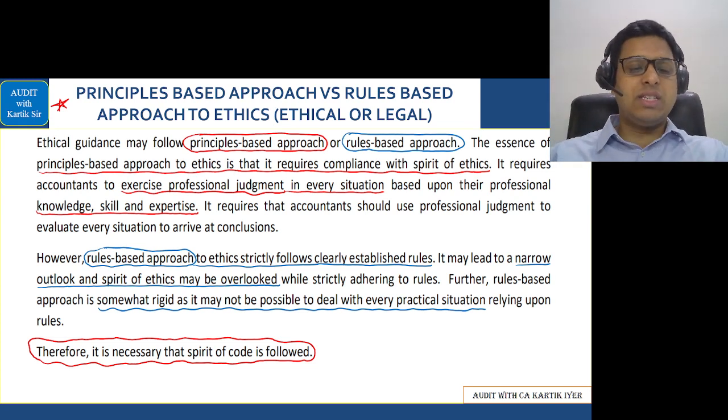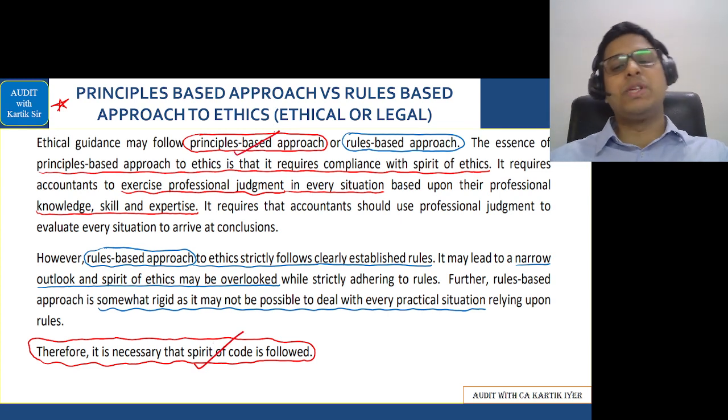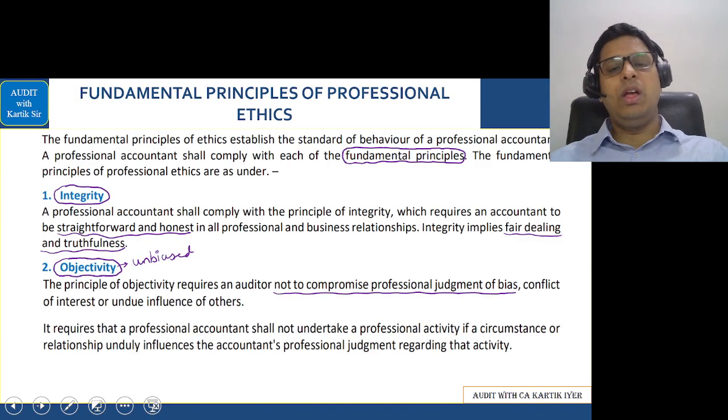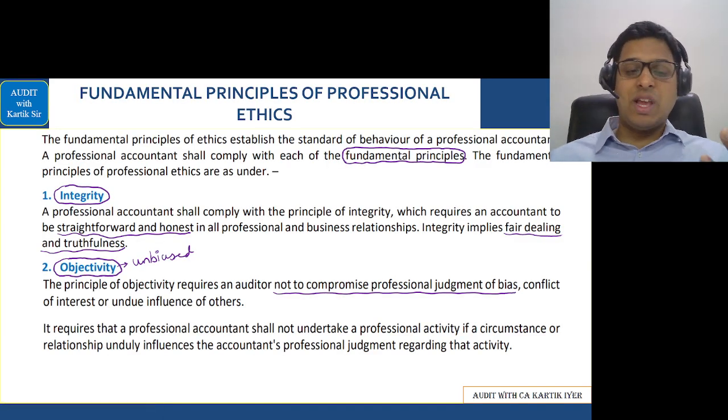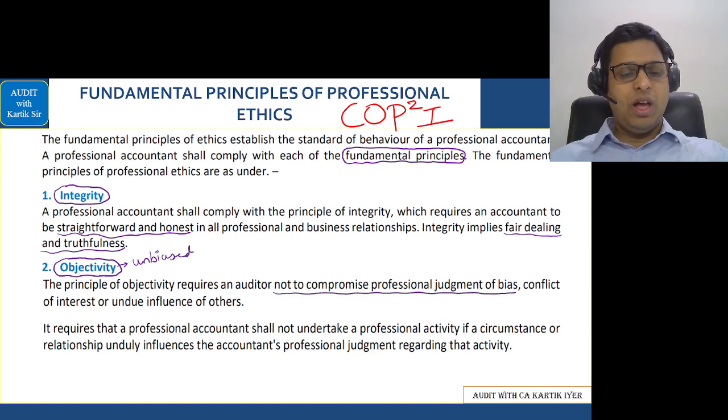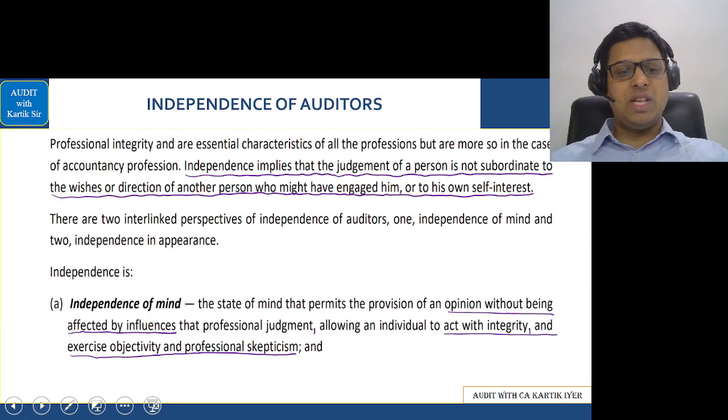That is what they have said here. See, you have to always keep the spirit of the code in mind, and the spirit of the code is nothing but the principle-based approach. Okay, let's go further. What are the fundamental principles of professional ethics? Very common, important answer. In that we have a code called COPPI: confidentiality, objectivity, professional competence, professional behavior, and integrity. After that, we have the next area called independence, which you can see here.